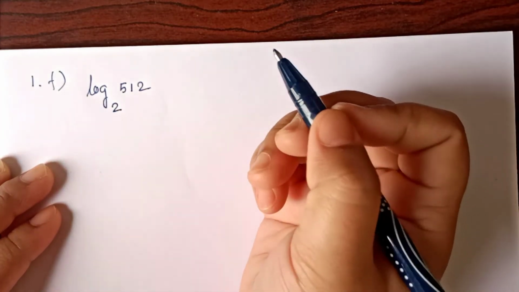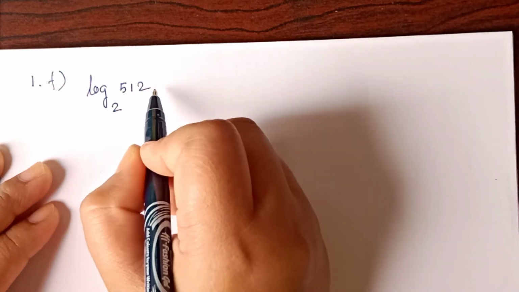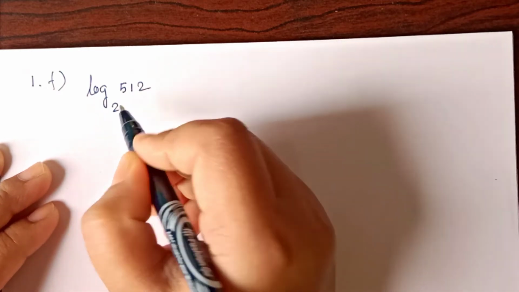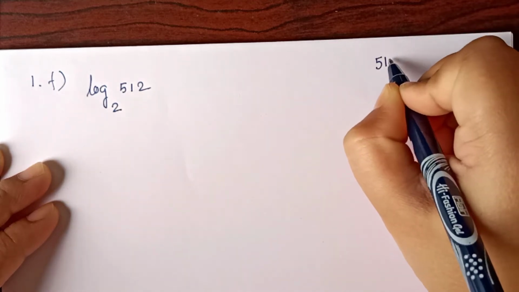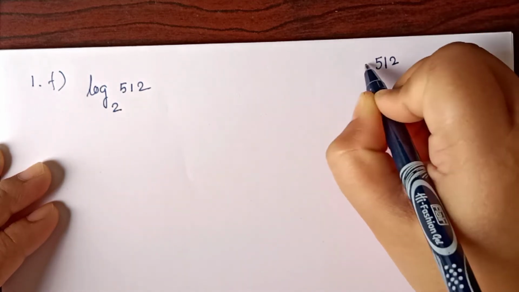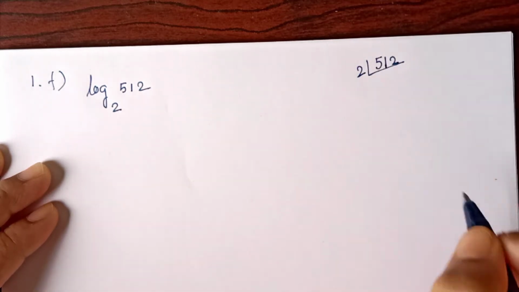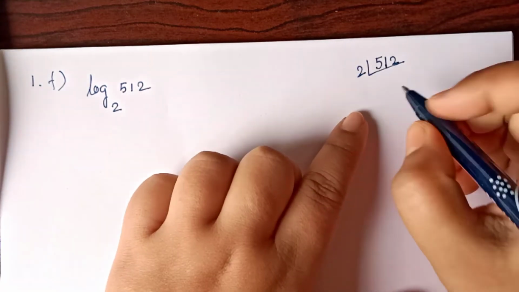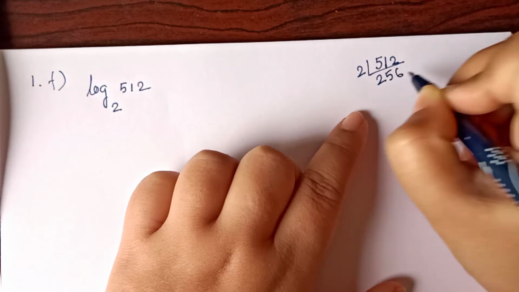So here the base is equal to 2. Now we have to express 512 as a power of 2. So let us find out how much the power of 2 is. So let us start dividing by 2.